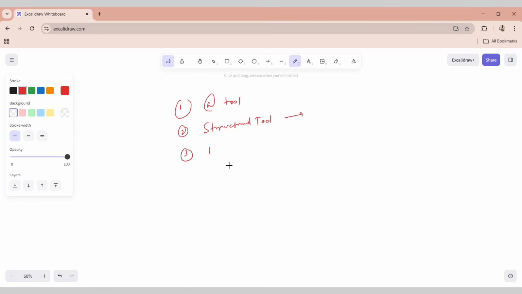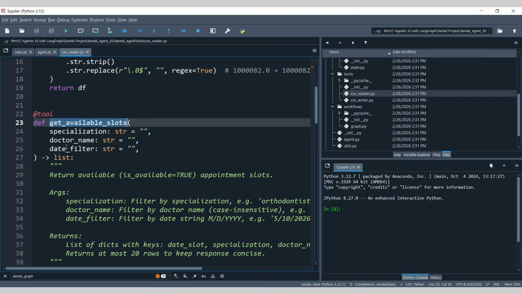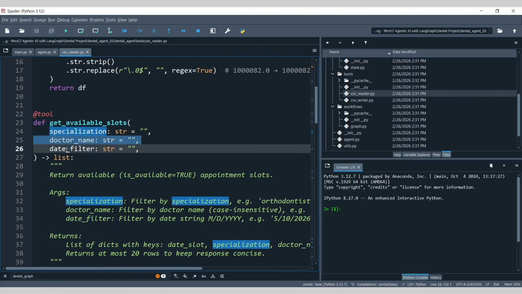And the third way is the base tool. So we are using this particular technique to convert a function into a tool. This is my first tool, get available slots, and these are the 3 input parameters for me: specialization, doctor name, and the date filter.